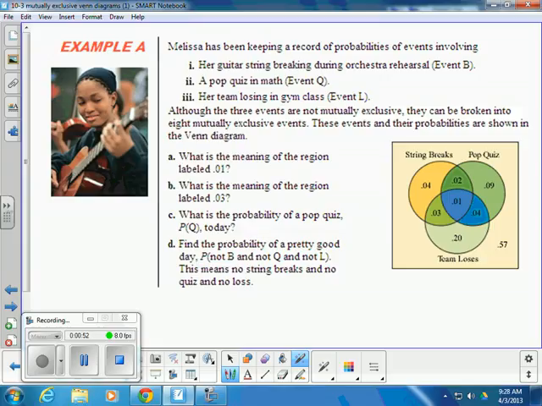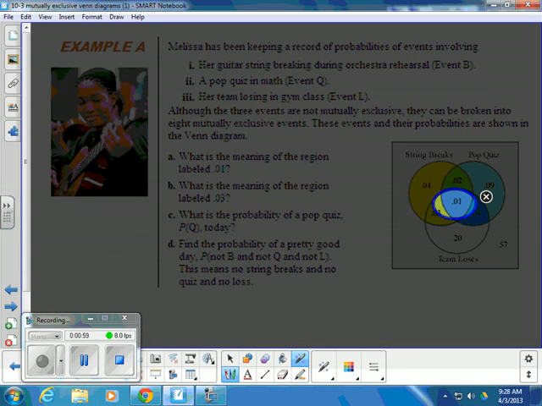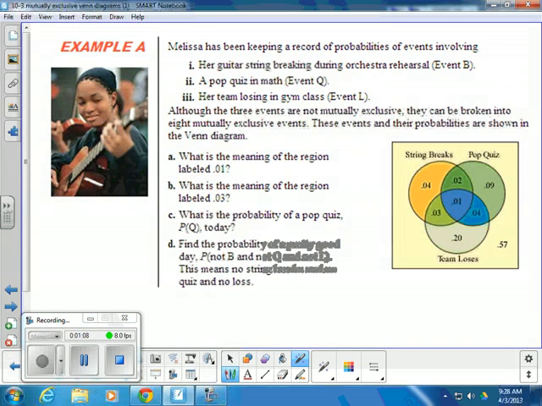So, question A, what is the meaning of the region labeled 0.01, which would be this region in the Venn diagram? Since that is the area of the Venn diagram where all 3 circles overlap, that would be the probability, which is 1%, that all 3 of these bad events happen to Melissa. So the meaning of the region labeled 0.01 is that there is a 1% chance that her string will break, she'll have a pop quiz in math, and her team will lose in gym class.